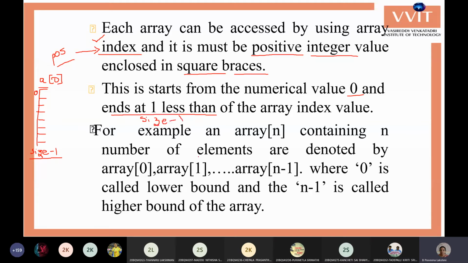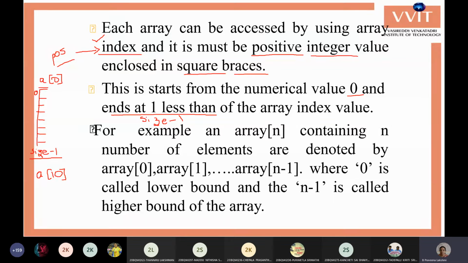Why? Because the array size specifies the count of elements, the number of elements. Say you created an array of 10; you can store 10 values in the array, not up to the 10th index.